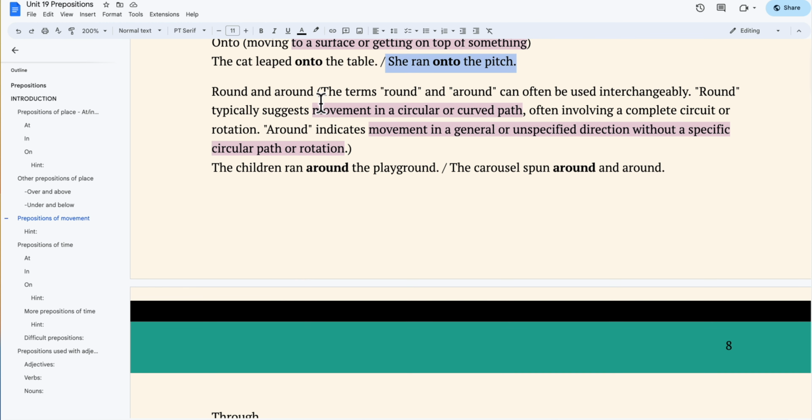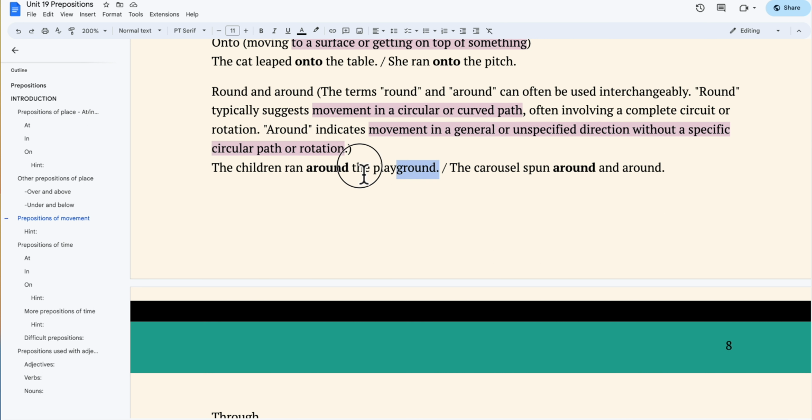The terms round and around can often be used interchangeably, but they have slightly different connotations. Round typically suggests movement in a circular or curved path, often involving a complete circuit or rotation. On the other hand, around indicates movement in a general or unspecified direction without a specific circular path or rotation.